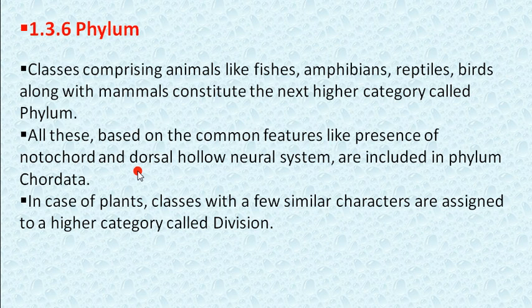Here you have to remember just this: notochord and dorsal hollow, dorsal meaning side, and hollow neural system. So neural system and notochord are the main features to place into the phylum. Now this phylum is Chordata. So Chordata is a phylum.